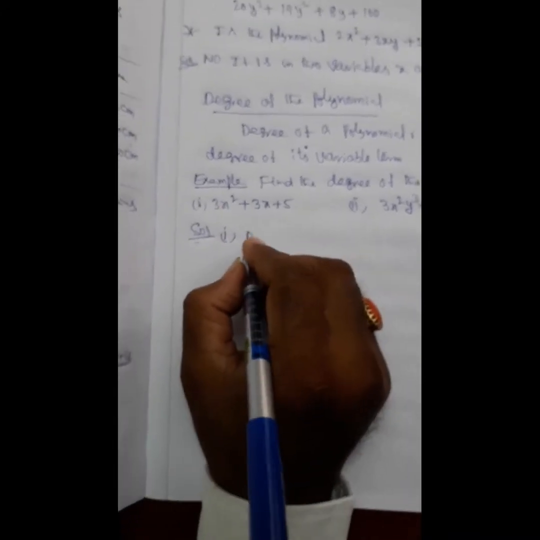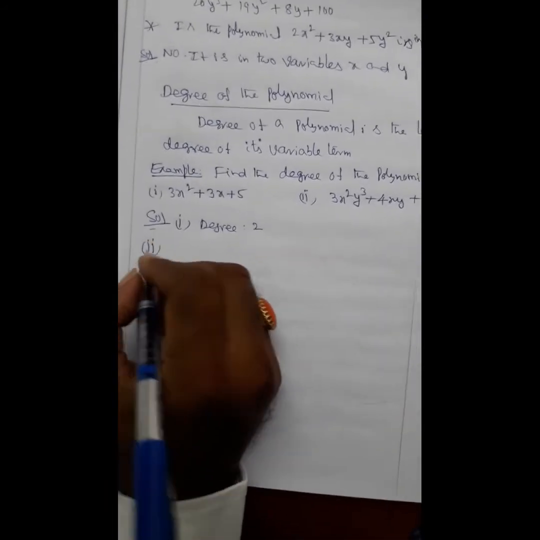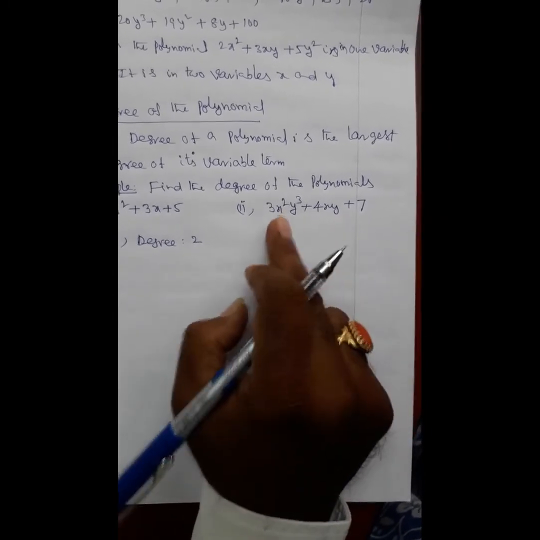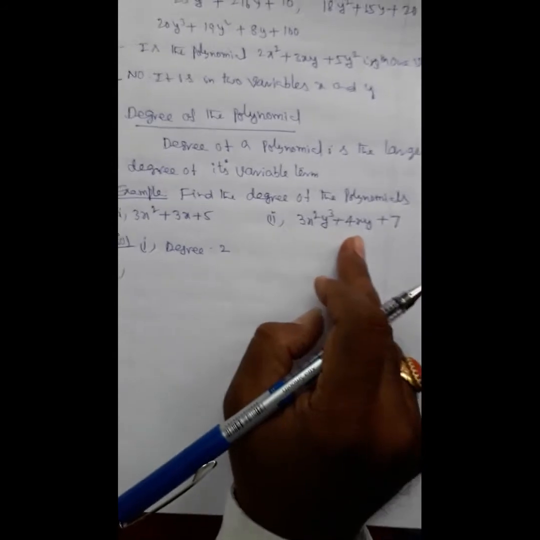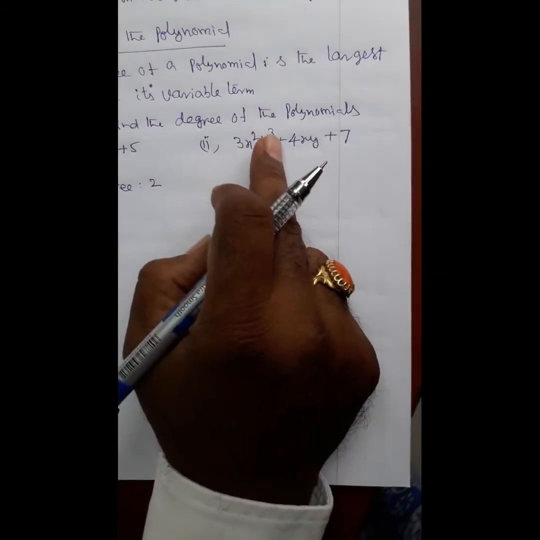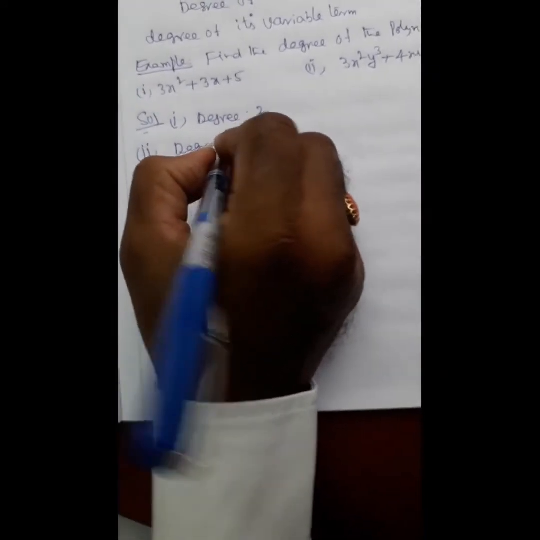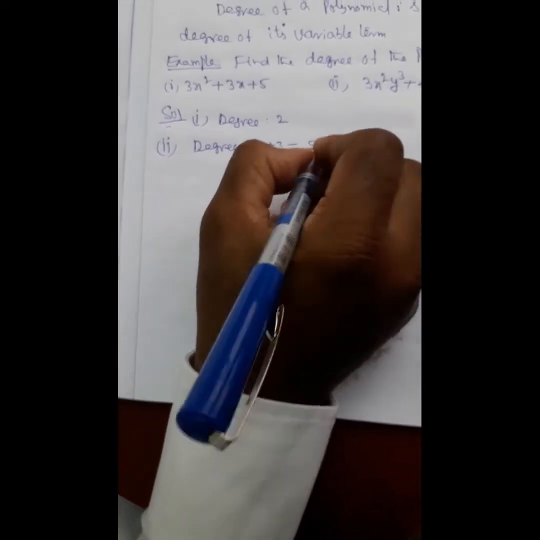Therefore, degree is 2. Whereas the second one is a polynomial in two variables, and the highest power is found by adding the powers of the two variables. Here 1 plus 1 is 2, here 2 plus 3 is 5. Therefore, degree is 2 plus 3, that is equal to 5.